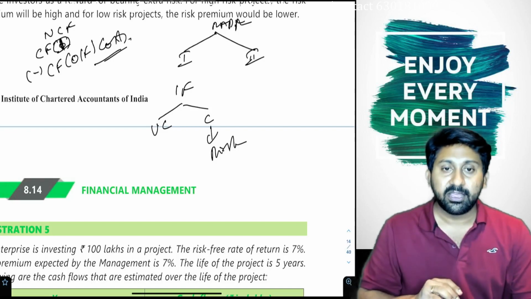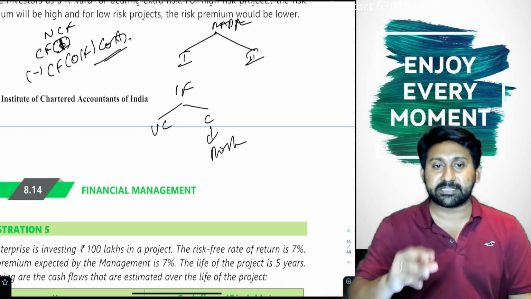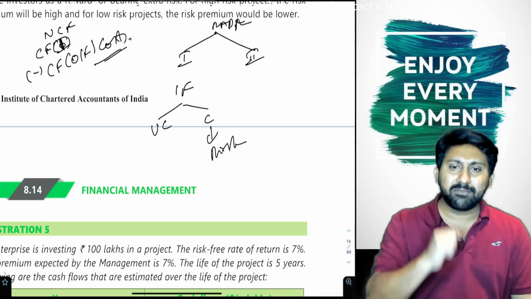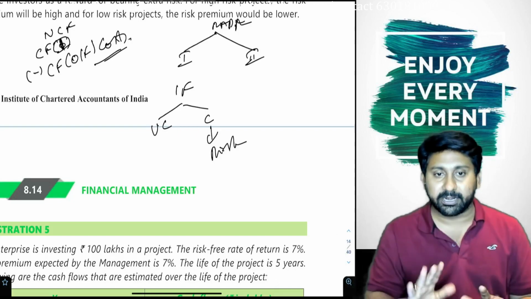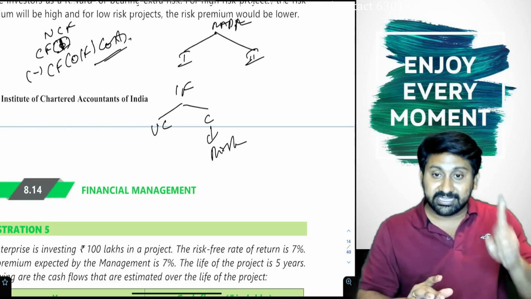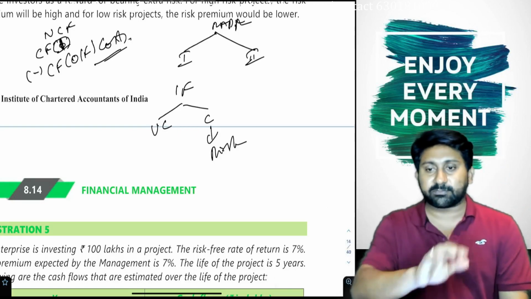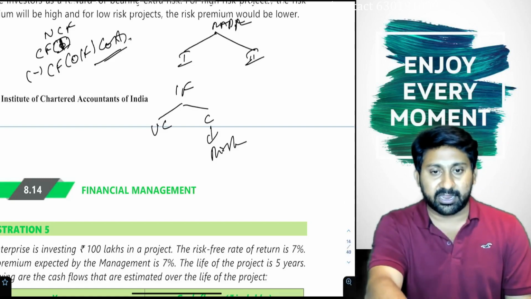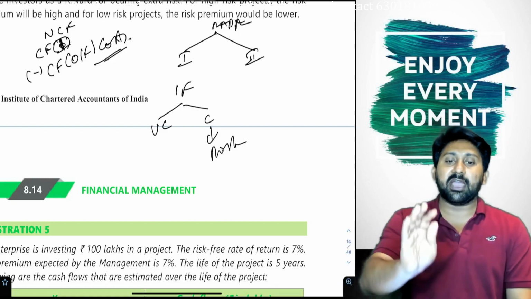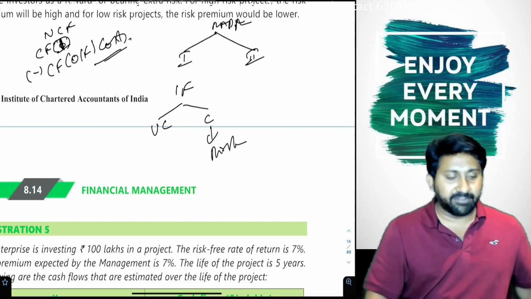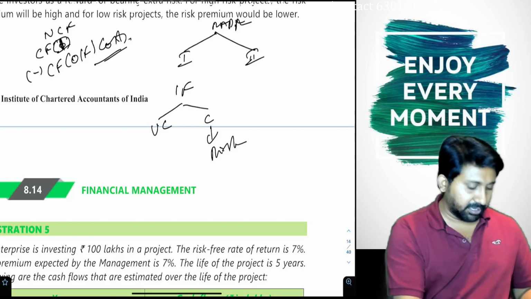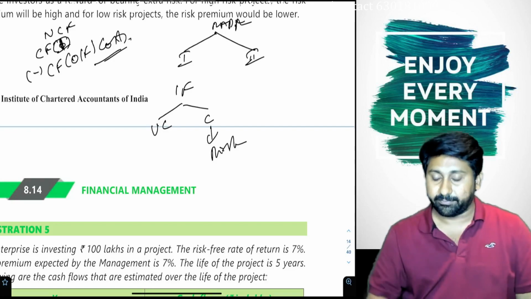Number two, inflation. Whenever we use a PV factor of 16% or 12%, what do you mean by that 16, 12? Two components are there. One, risk. Second, inflation. I will summarize. I will not explain everything once again like in the introduction session, but in case you have forgotten, I will just recap the concept. That's all.